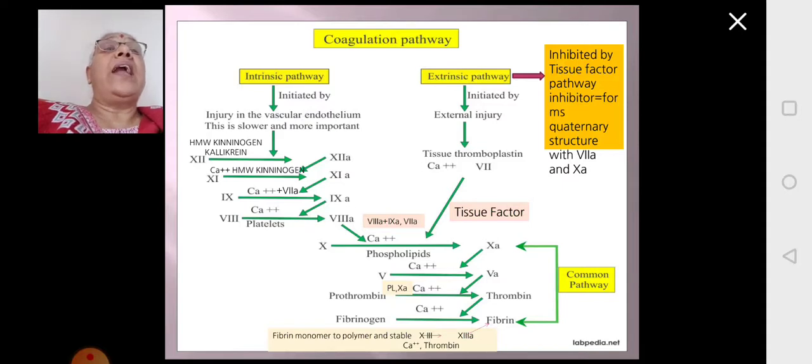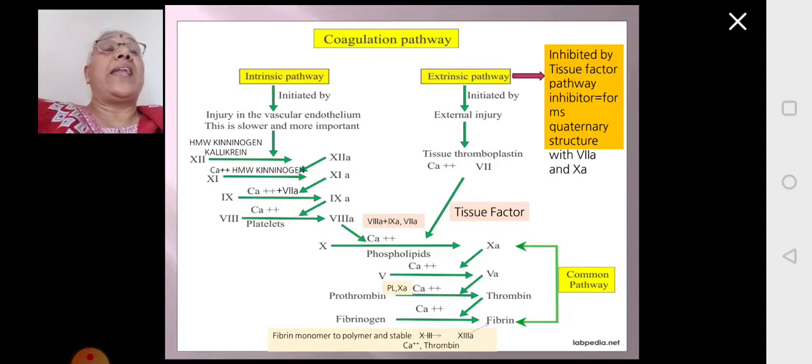Complex 8A and 9A from the intrinsic pathway, factor 7A from the extrinsic pathway, tissue factor, calcium ions and phospholipids, all these together will form the active 10A. Now the common pathway starts. The first step in the common pathway is 10A will convert inactive 5 to active 5A in the presence of calcium ions. This 5A will act as a catalyst. It converts prothrombin to thrombin.